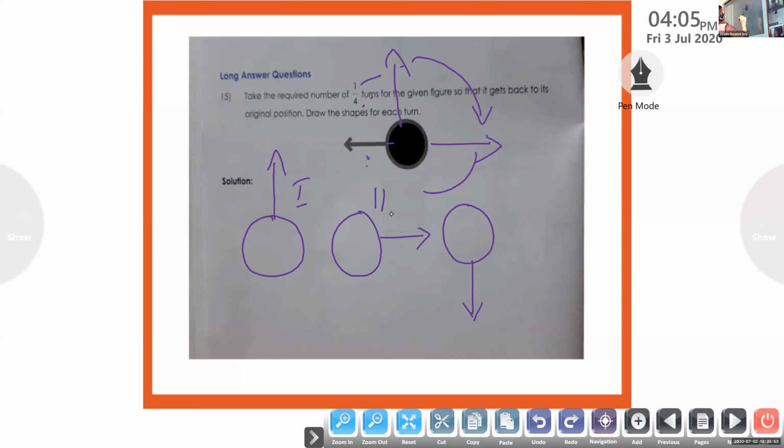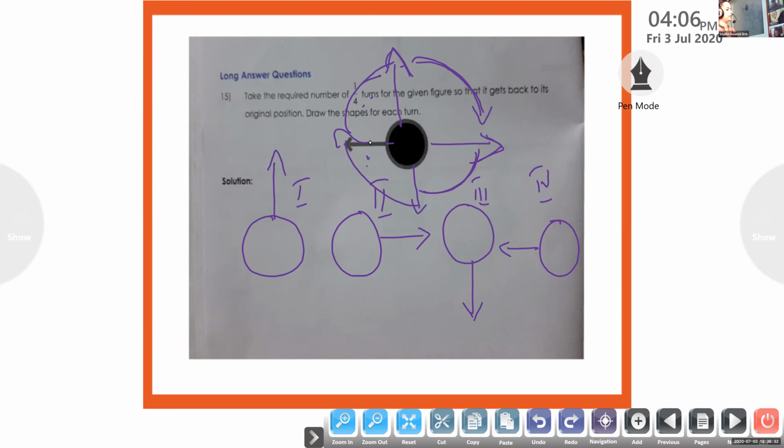Second time, if you turn 1 by 4 again, this arrow is pointing to the right side. Again, one more time, if you do 1 by 4, this picture became third. Now again, the fourth time, if you are doing it, the picture will be this. First the arrow will be pointing upwards, then the arrow will be pointing to the right side. Again this arrow came down, and again one more time it will come back to its original position.